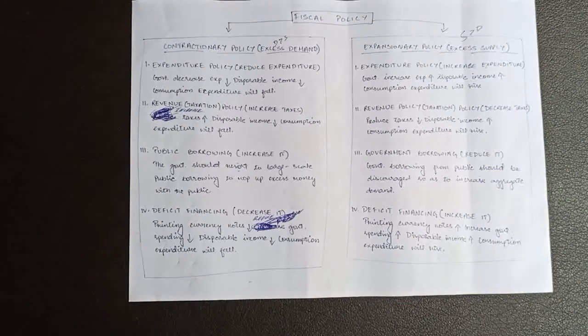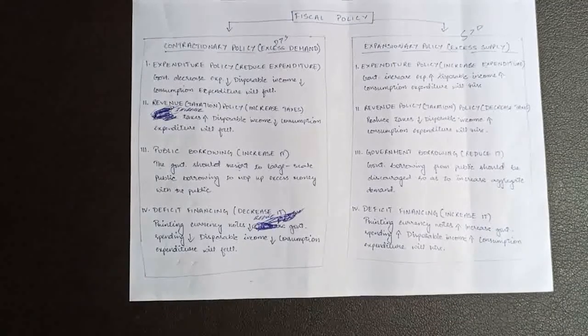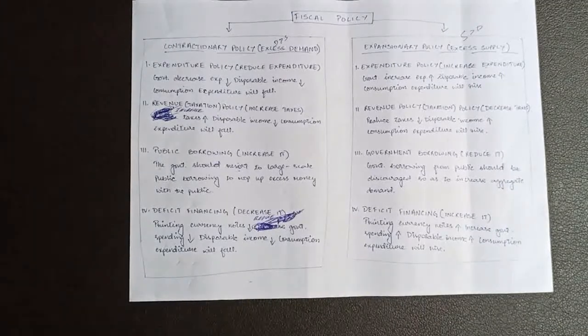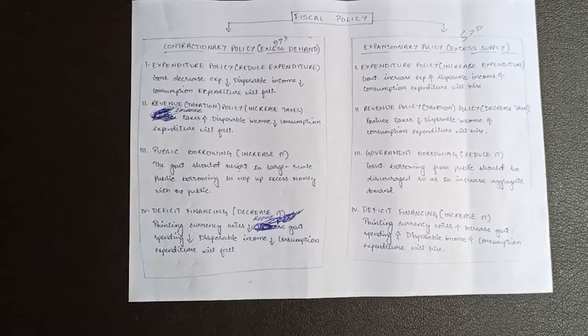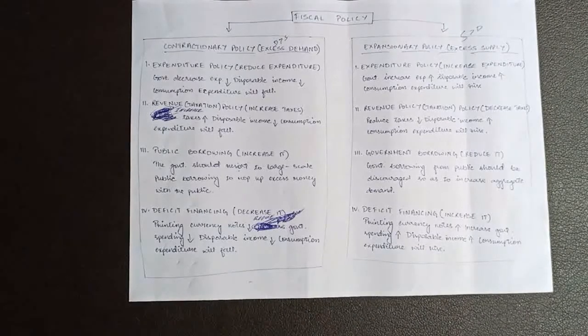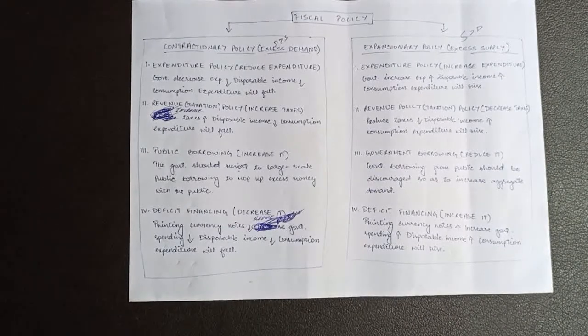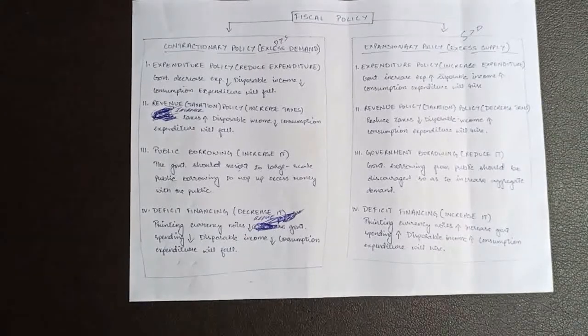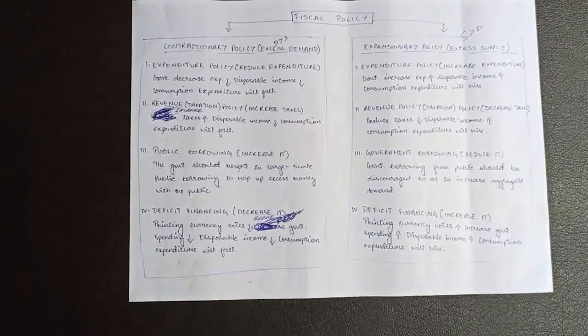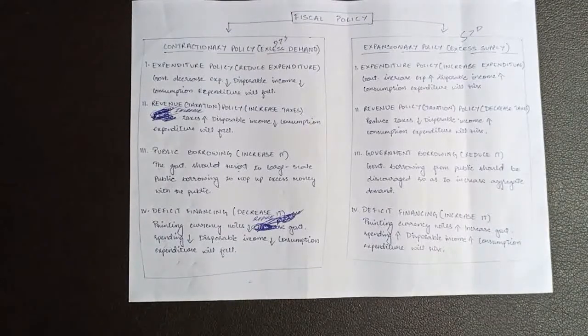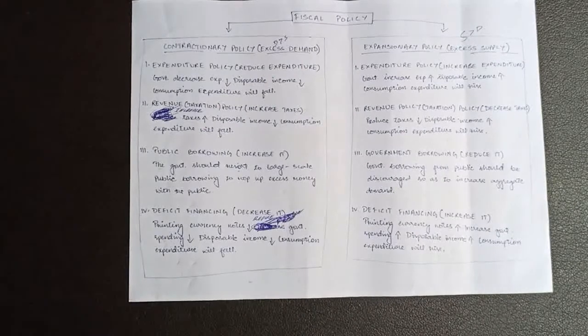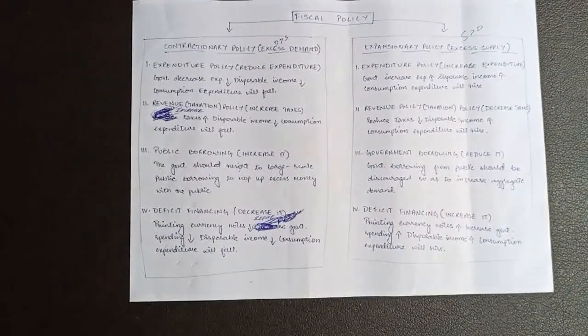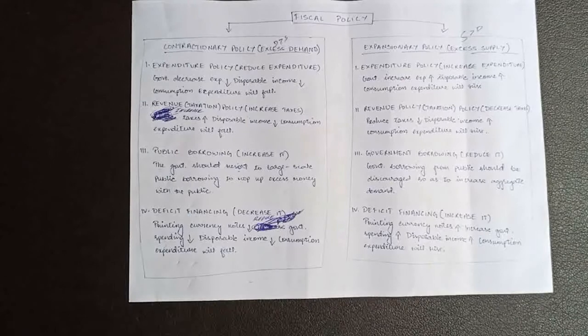So in order to mop up, or take away, the money from the public, the government will start borrowing from the public by issuing their financial instruments, by selling off their financial instruments like shares, bonds, debentures, etc. to the public. Once the public start buying those shares, bonds and debentures from the government, they will be left with no money, and in that way their consumption expenditure will also fall and the economy will be back into equilibrium, and that is public borrowing.